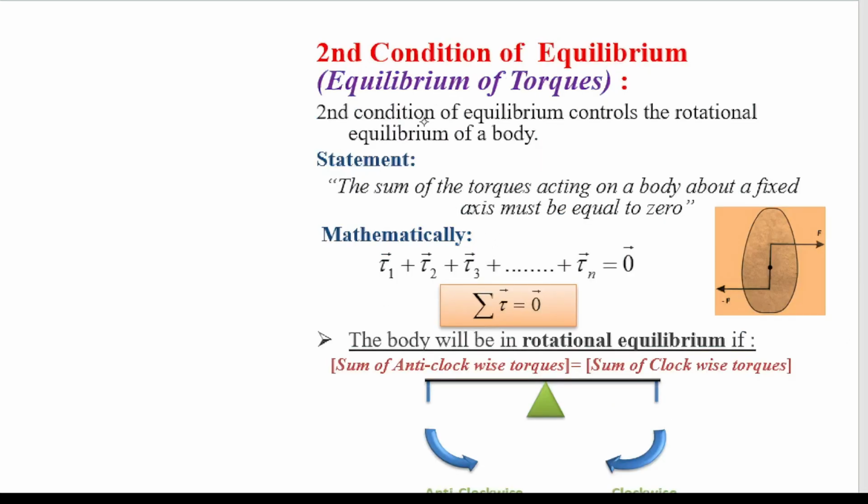Second condition of equilibrium controls the rotational equilibrium of a body. Statement of second condition of equilibrium is that the sum of torques acting on a body about a fixed axis must be equal to zero. The sum of the torques acting on a body must be zero. Anti-clockwise torque is equal to sum of clockwise torques.